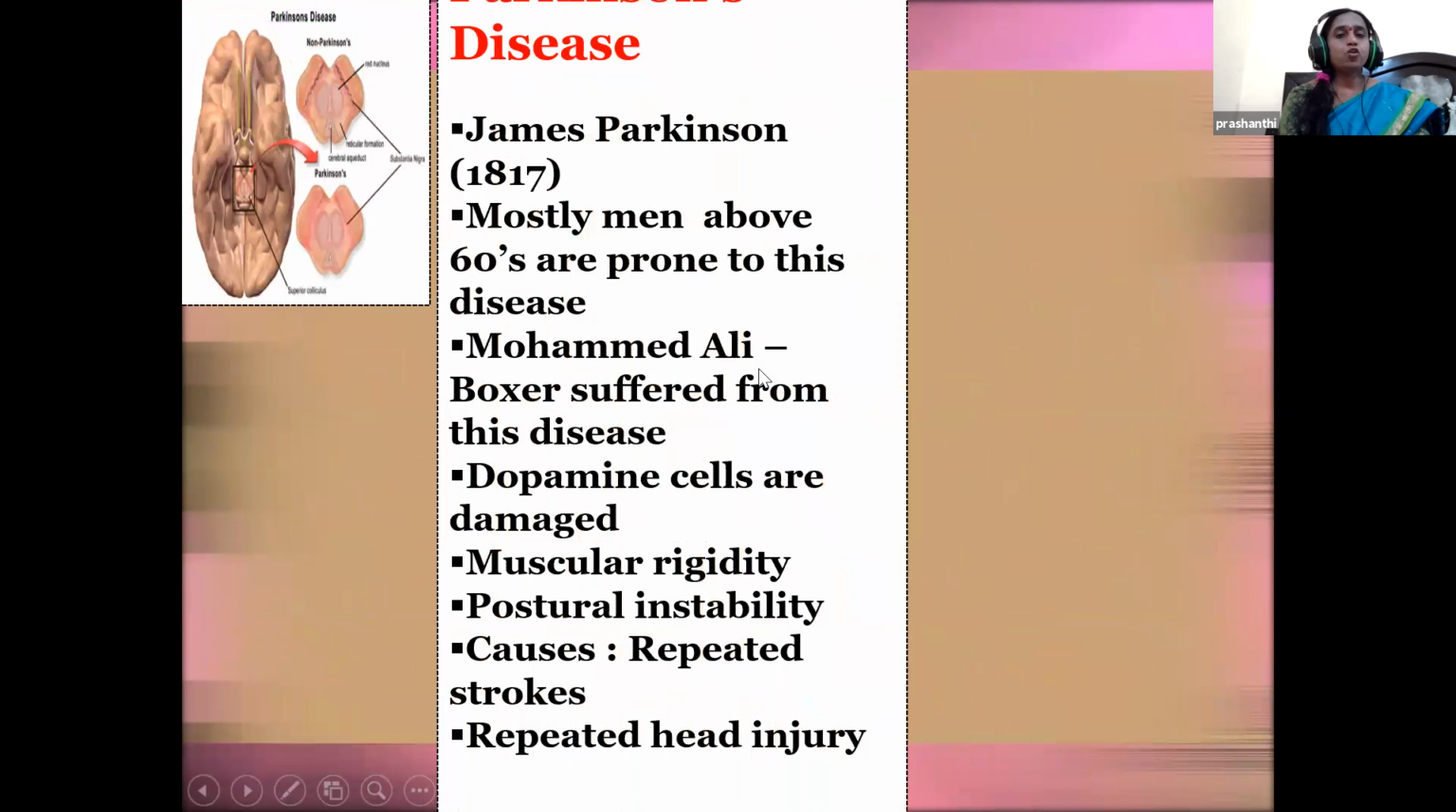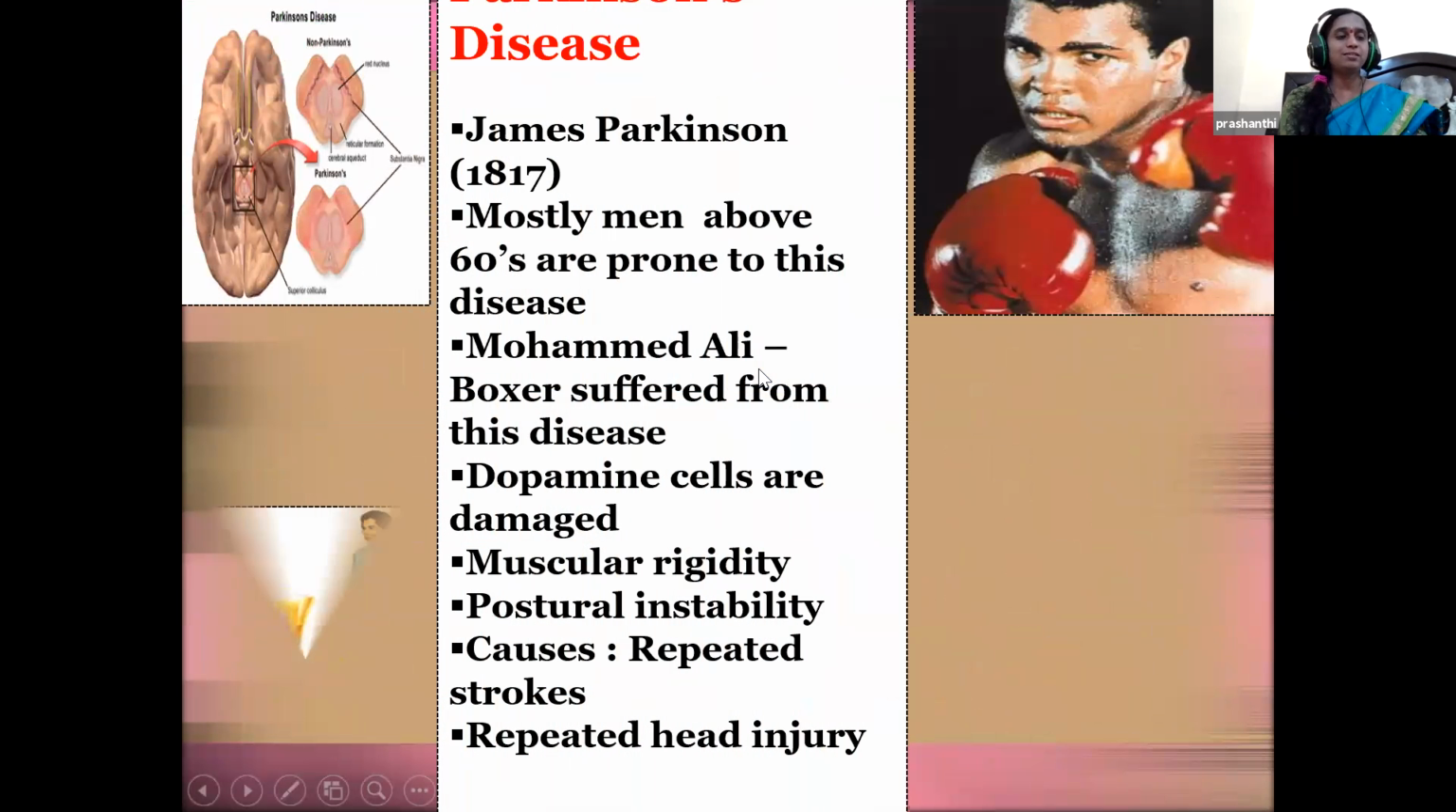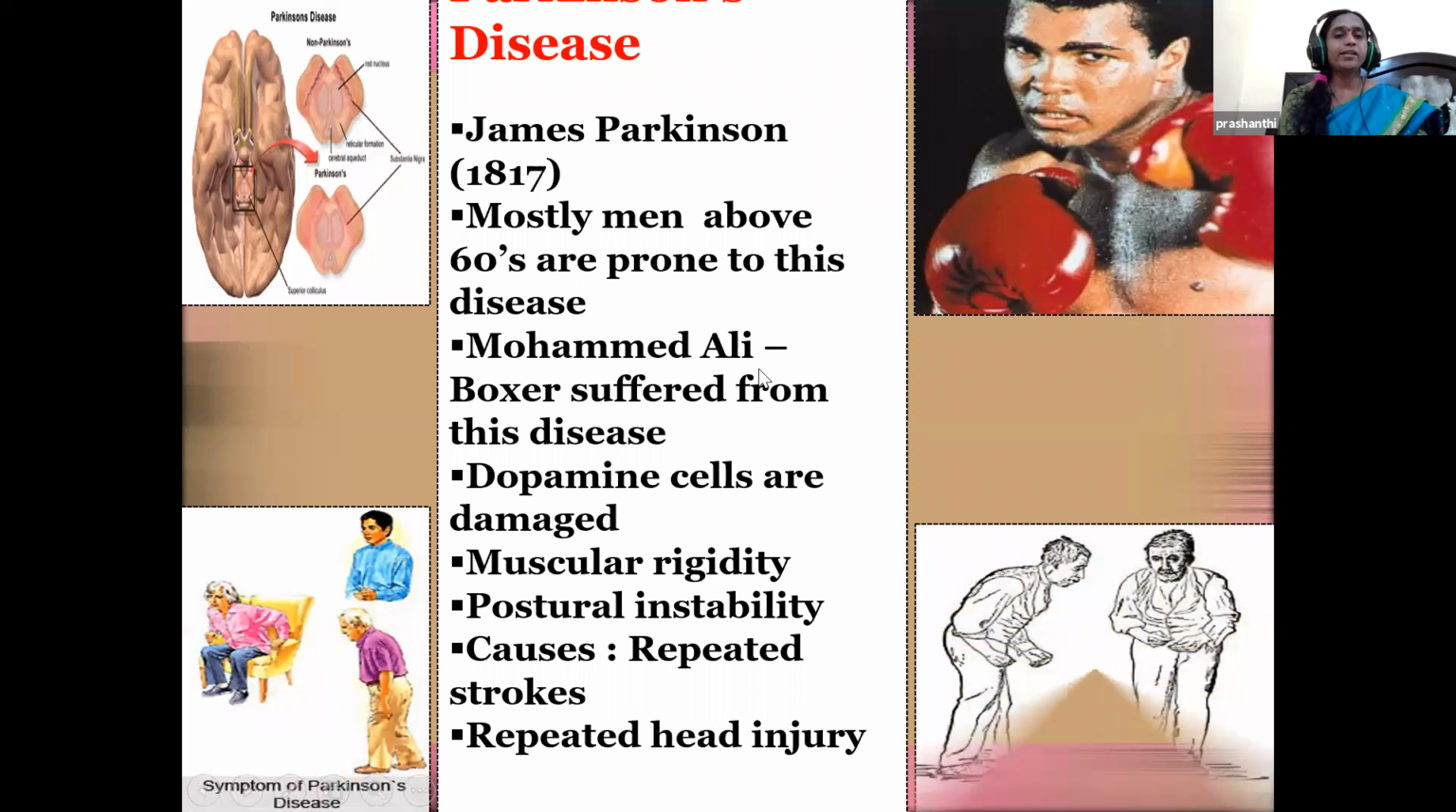The third disease, a common disease, is Parkinson's disease. This is a brain disorder mostly occurring in men above 70 years of age. Muhammad Ali, the boxer, also suffered from Parkinson's disease. Here the neurotransmitter cells, that is the dopamine cells, get damaged. So they suffer from muscular rigidity and postural instability, and they lose control over some body functions. Repeated strokes or repeated head injuries can lead to Parkinson's disease.